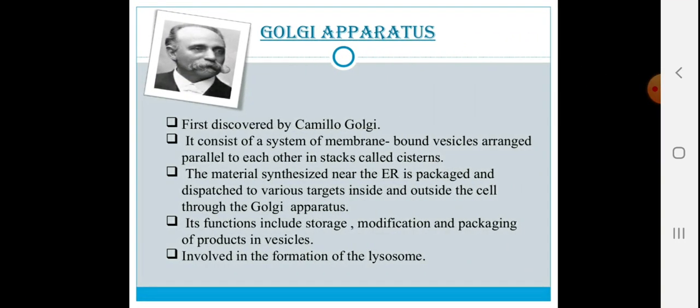Golgi apparatus. It was first discovered by Camillo Golgi. So after his name it is termed Golgi apparatus. It consists of a system of membrane bound vesicles arranged parallel to each other in stacks called cisternae.